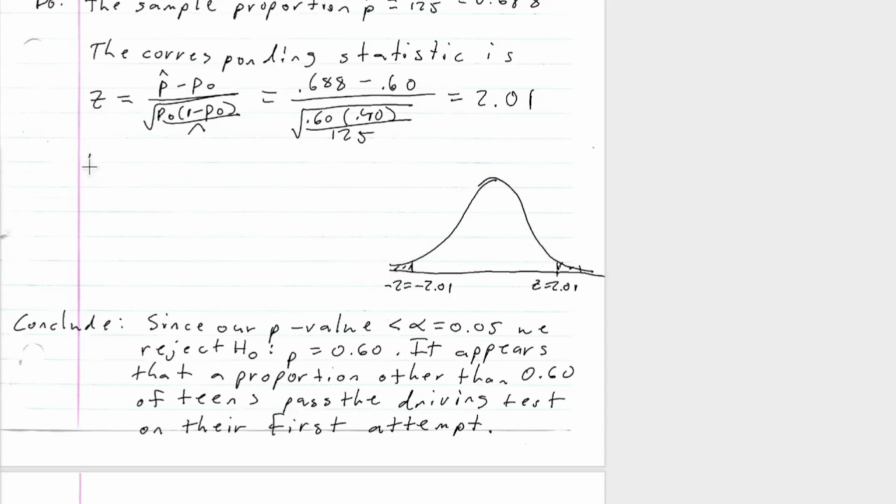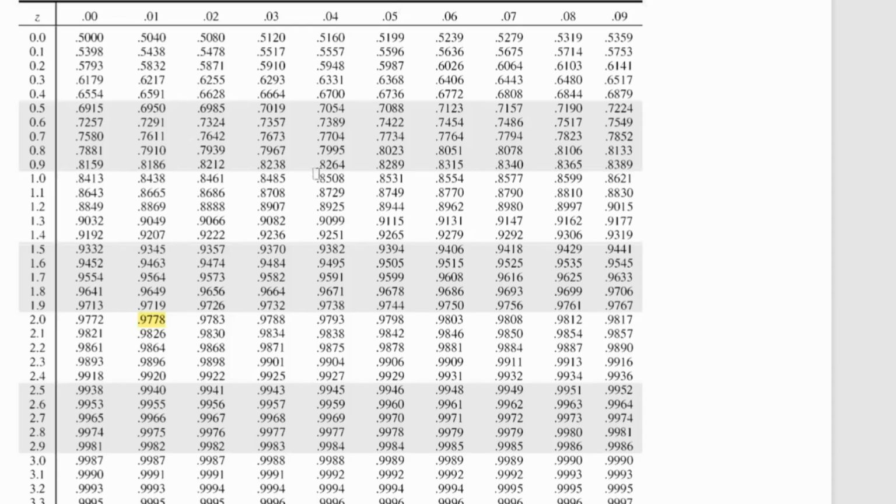So I'm going to check my p-value is going to be equal to 2 times the probability that z is bigger than or equal to 2.01, right? Because this is the same here, and there's two of them, right? And this area must be less than 0.05 for us to reject our null, right? So this is equal to 2 times 1 minus the probability that z is less than or equal to 2.01. And now let's go ahead and find that on our table.